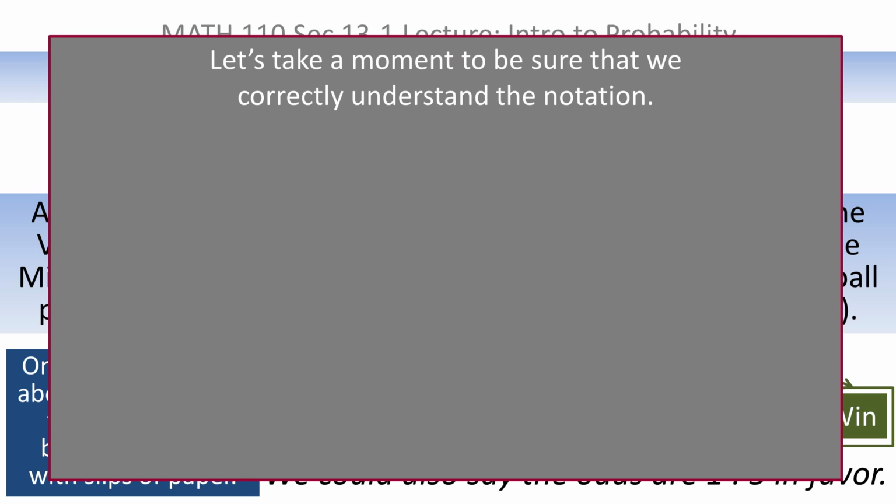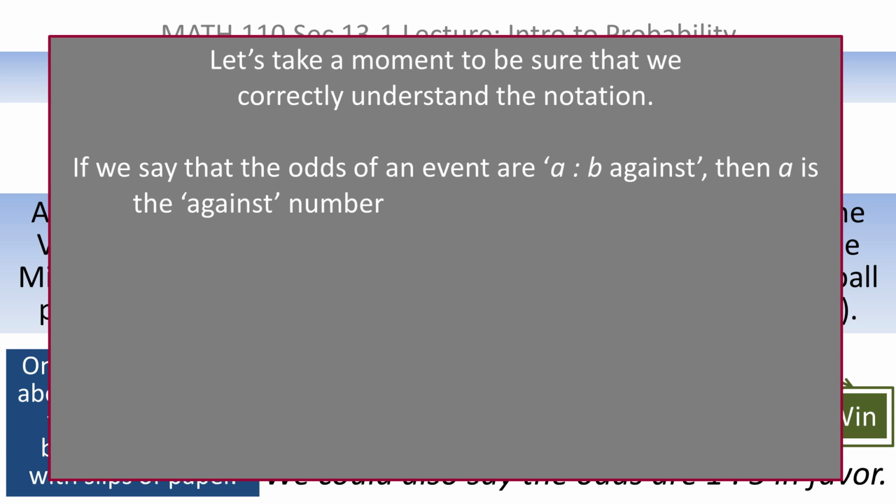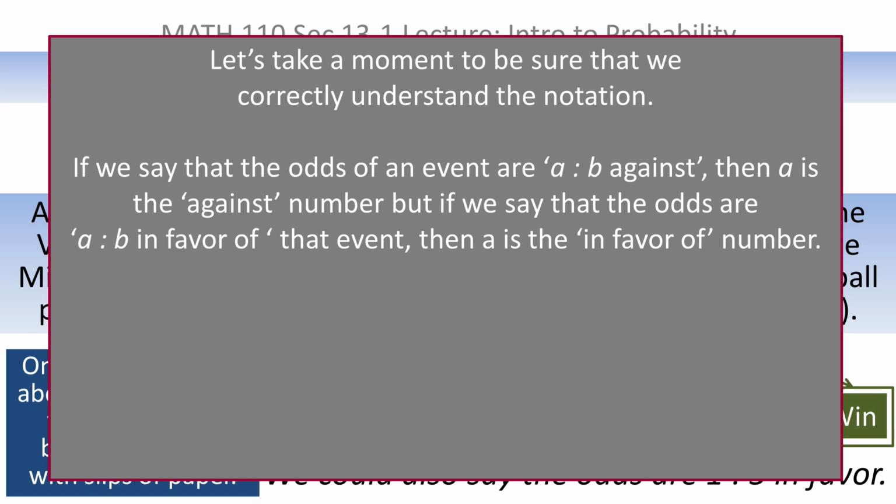Before we go any further, let's make sure that everyone is on the same page with the notation, because that's important. If we say that the odds of an event are A to B against, then A is the against number. But if we say the odds are A to B in favor of, then A is the in favor number. So if it says against, the first number, the number to the left of the colon, is against.